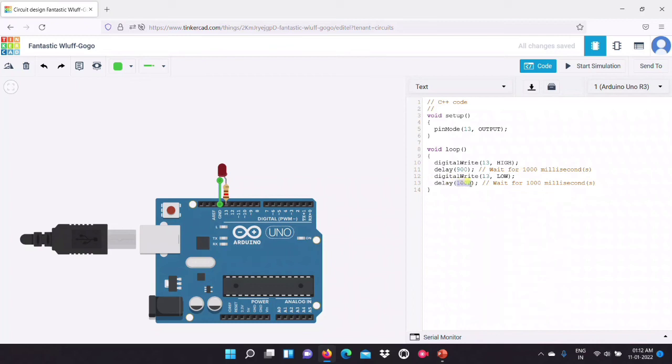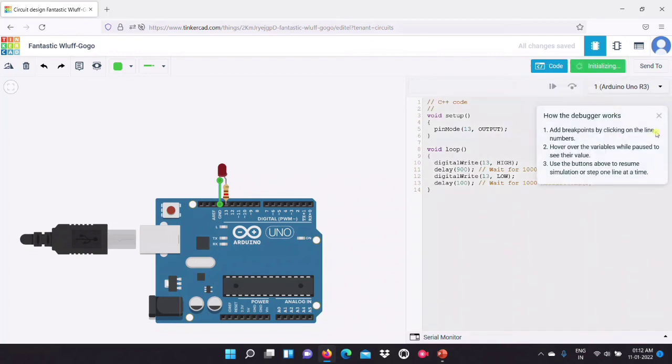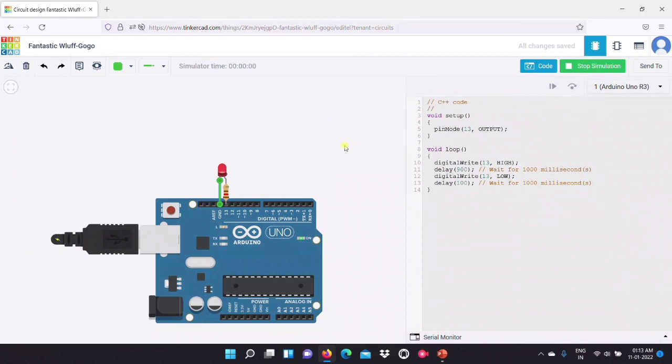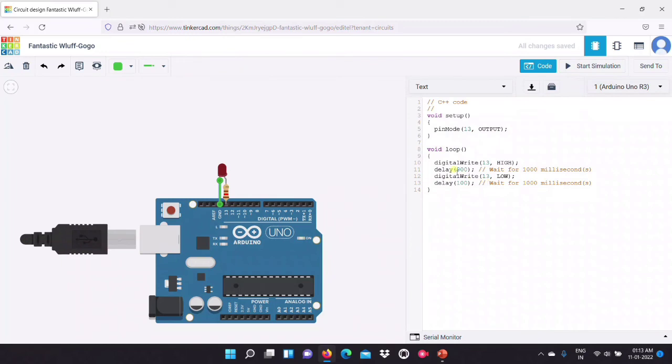We can change this delay time also, with 100 maybe, and wait for 1000 milliseconds. Just try simulating that. I hope you can see this LED blinking here. Stop simulation.